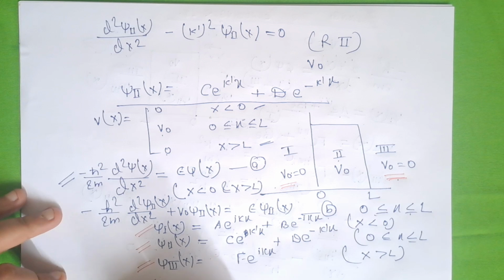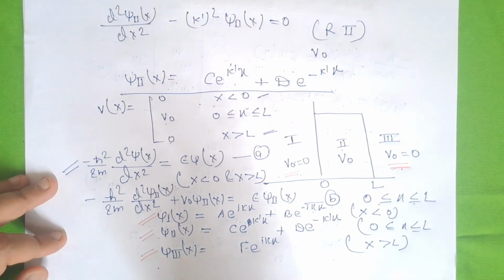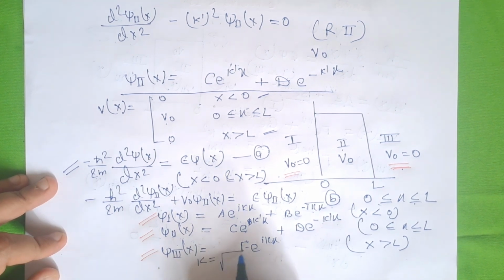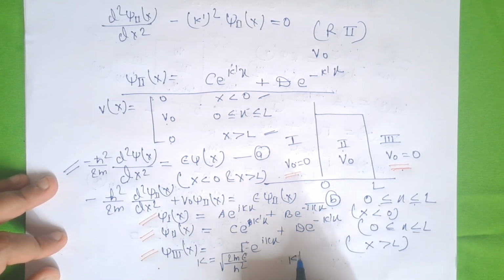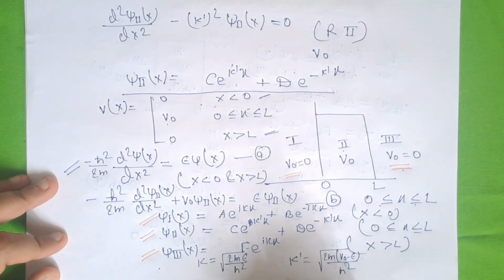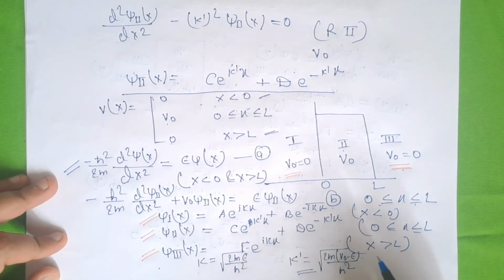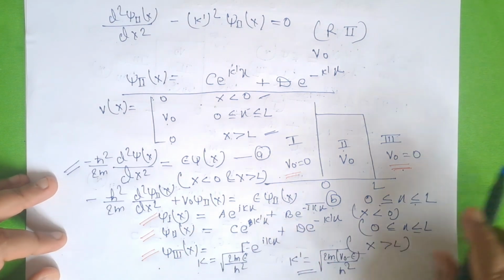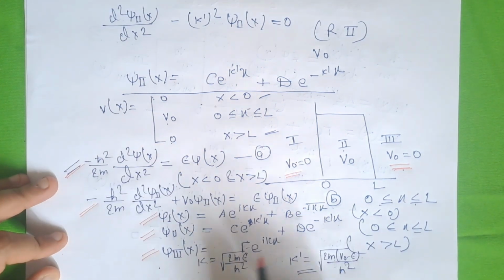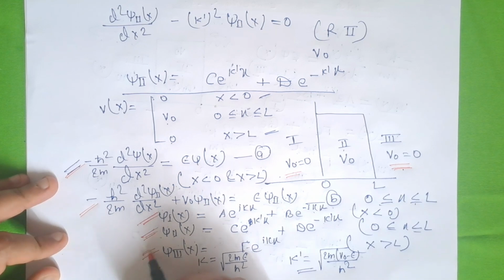Now here k is equal to root of 2mE divided by h bar square and k dash is equal to root of 2m V naught minus E divided by h bar square. This is the value of k and k dash for this simplification. So this is the Schrodinger equation for regions 1, 2, 3, and these are the three solutions for regions 1, 2 and 3.